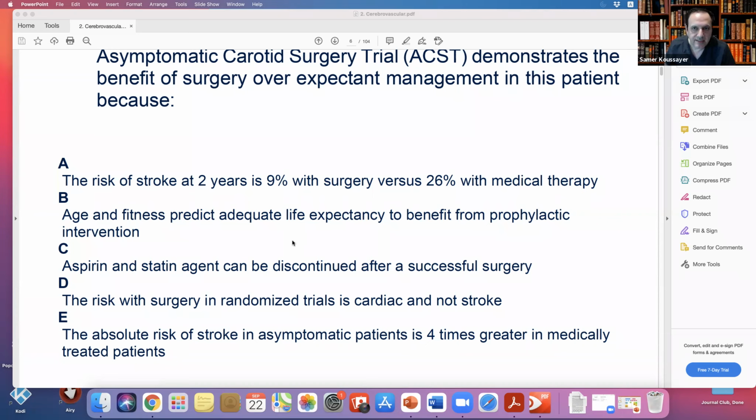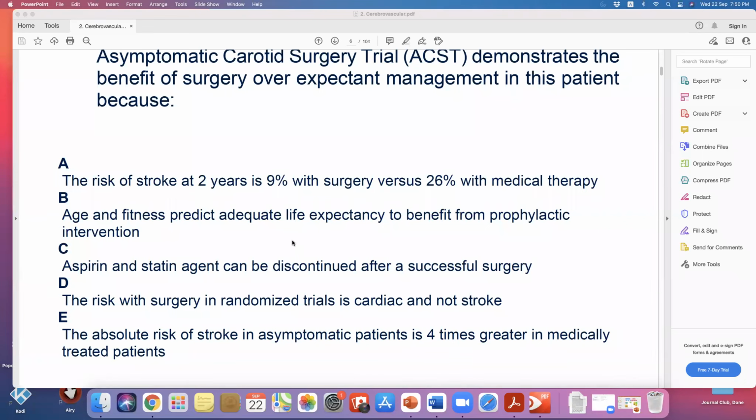As I said before, the ACST study was for 5 years. I mean, it's hard to remember these numbers, but this is from the studies. Yes, it's 9% with surgery, but this is after 5 years. So the risk of stroke at 5 years is 9% with surgery and 26% with medical treatment. If they gave you this question with 5 years, then this would be the right answer. But this is 2 years. So remember, it was done for 5 years. Anytime you see 2 years, this is wrong. Okay, let's go to the next one.